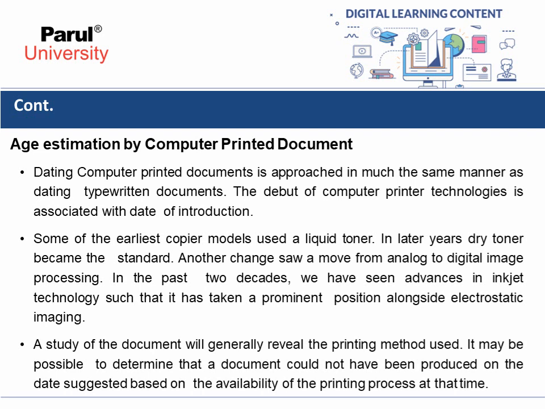In the past 2 decades, we have seen advances in inkjet technology such that it has taken a prominent position alongside electrostatic imaging. A study of the document will generally reveal the printing method used. It may be possible to determine that a document could not have been produced on the date suggested based on the availability of the printing process at that time.